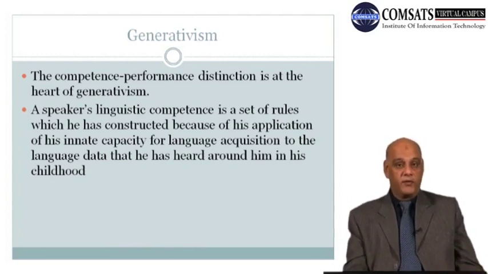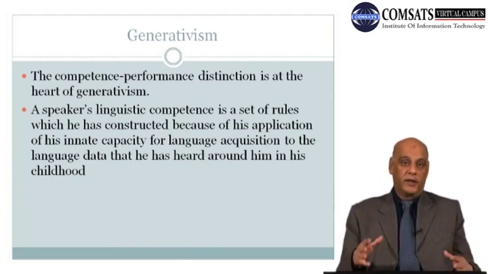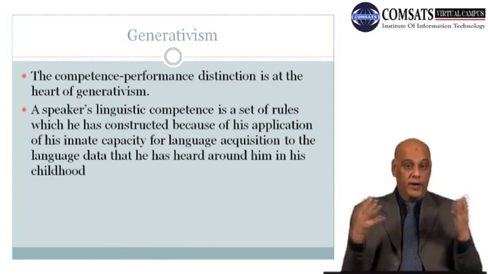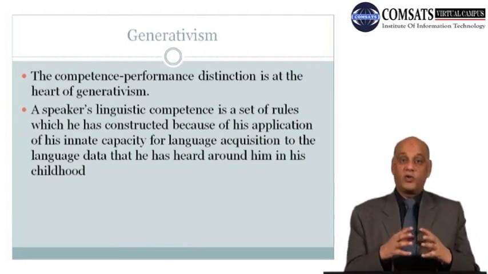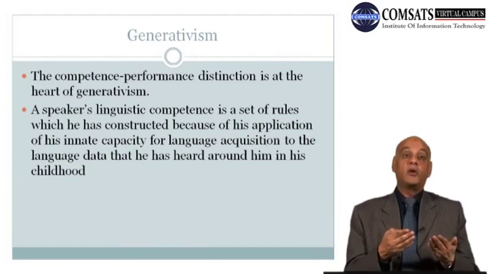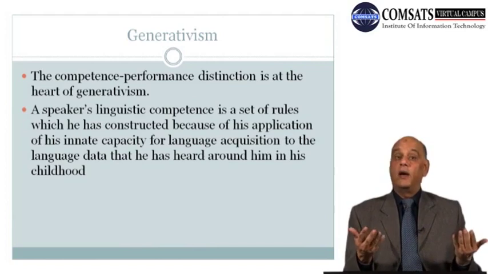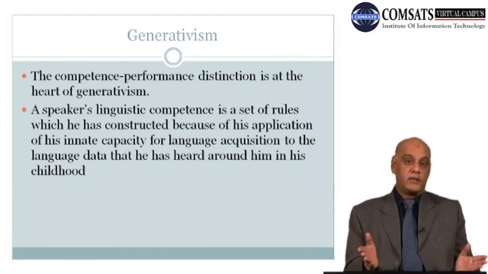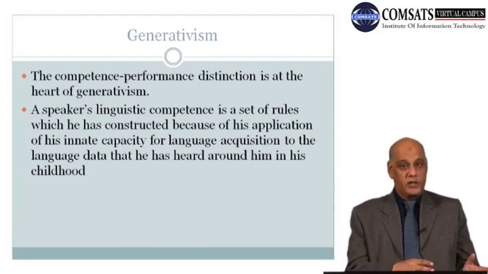So that may be different with different people, because different people had different circumstances, different people had different mental filter, different people had different hereditary properties, the brain, the mind, or the intelligence, or the IQ level, they had different, and that could come from the family, or that could come from the inheritance. So every person has inherited different power to acquire language, and that is why different levels of competence we expect